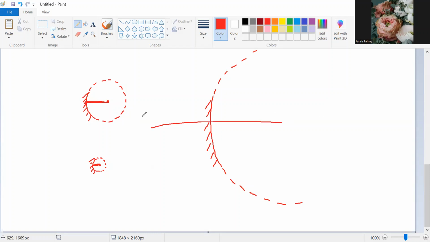Not all curved surfaces are the same. Some you will see yourself very tiny. In some mirrors you will see yourself not that tiny, not that big, not that small. So, son, there is a difference in the curvature. Right? So that's why we have to know about these terms.